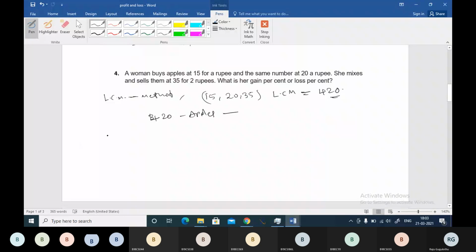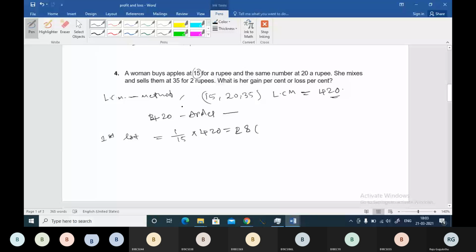In order to find that, we will see from the first lot how much she spent. She is buying 15 for 1 rupee, so one apple cost will be 1 by 15 into 420. It will give you 28 rupees for the first lot.